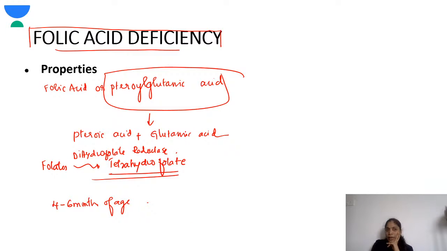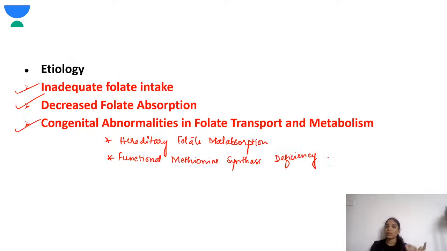Yeah, so to convert folate to tetrahydrofolate. In folic acid deficiency, we talk a little bit about folic acid. To convert folate to tetrahydrofolate, which is the active form of folic acid, you need dihydrofolate reductase. And if a child is born with a deficiency, if the mother has deficiency and the mother is not able to pass on folic acid to the baby through the breast milk, these children will present between 4 to 6 months of age. Okay, so inadequate folate intake, decreased folate absorption, and congenital abnormalities in folate transport and metabolism are the various etiologies.